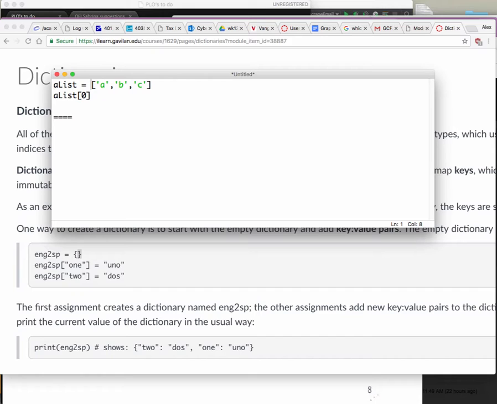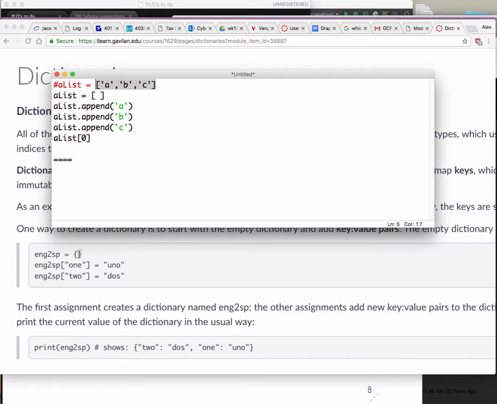Okay, so other than having a list created this way, what we can do is create an empty list: a list equals square brackets, right? And we can append to the list: a_list.append A, a_list.append B, a_list.append C, right?